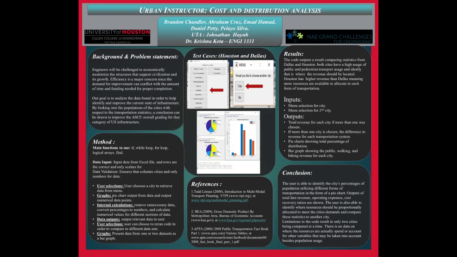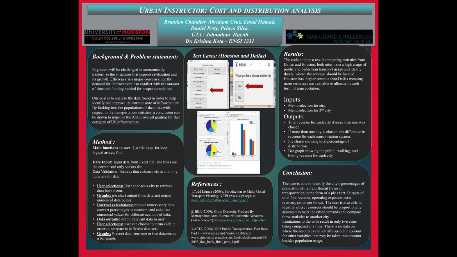This will be transposed to a cost revenue vector later in our code. We changed the cell array for the city names to a string vector. This let us create a legend with each type of data, as well as use it in our sprintf statement for our pie chart and our bar graph. These were based off of the user inputted city, whether they wanted to input one or two cities.